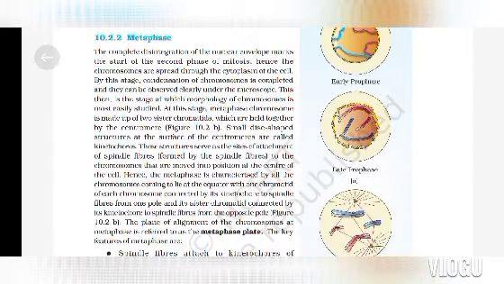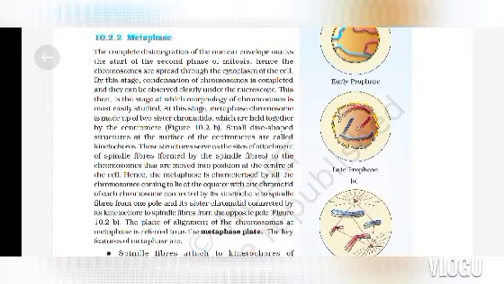Metaphase. The complete disintegration of the nuclear envelope marks the start of the second phase of mitosis. Hence, the chromosomes are spread through the cytoplasm of the cell. By this stage, condensation of chromosomes is completed, and they can be observed clearly under the microscope. This then is the stage at which morphology of chromosome is most easily studied.